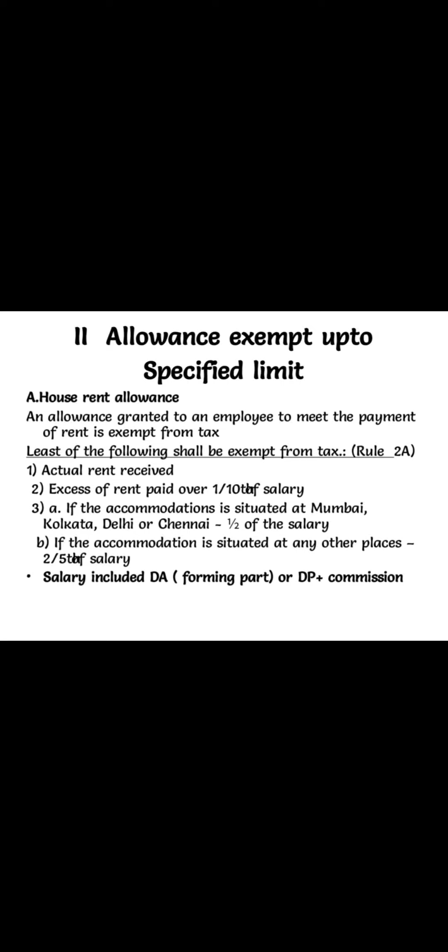What is taxable HRA? Actual HRA received minus the exempted amount. The remaining balance is taxable HRA. If, suppose, an associate has their own house and at the same time receives HRA, then the total HRA is fully taxable.